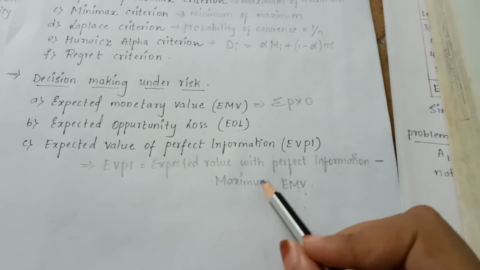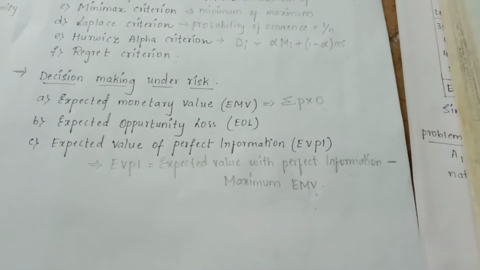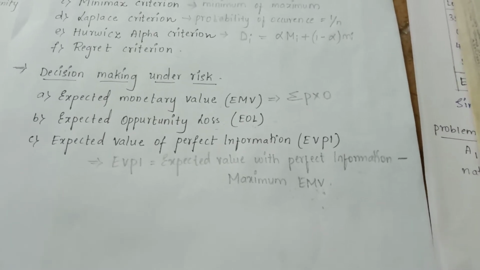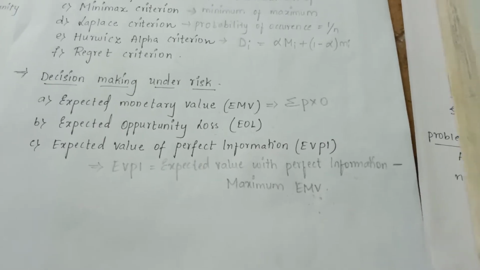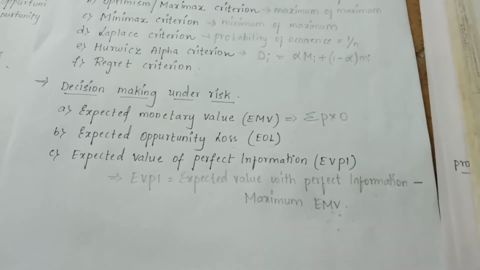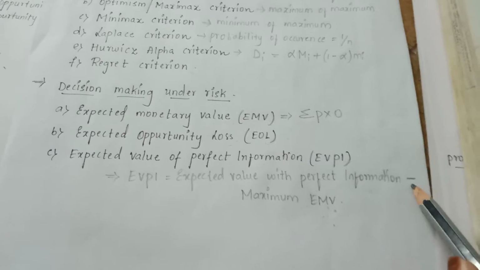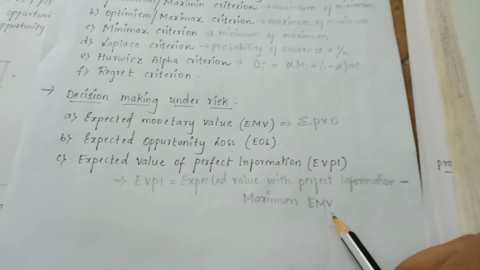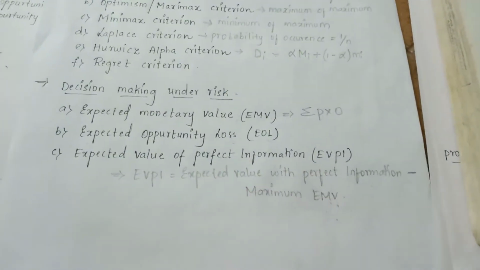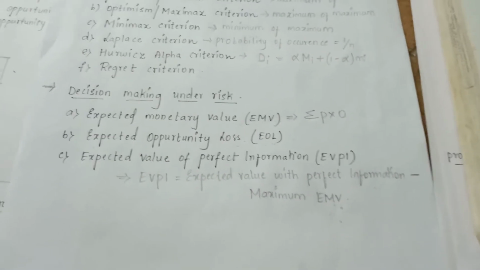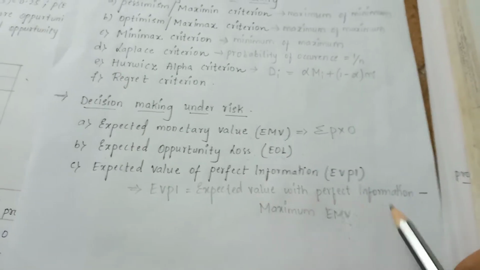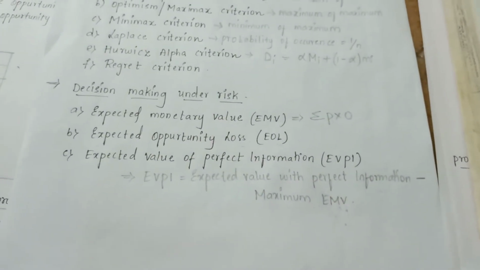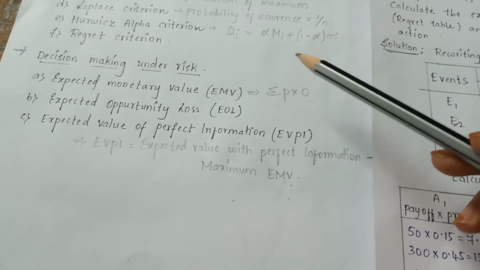The expected value with perfect information is calculated by taking the maximum value from the payoff table, multiplying that maximum value with the probabilities given, and then adding all those expected values. Next we need to subtract the maximum EMV, that is the EMV of the action or strategy which has the highest expected monetary value, from the expected value with perfect information. Then EVPI will be arrived at. These are the three methods that are used in decision making under risk.